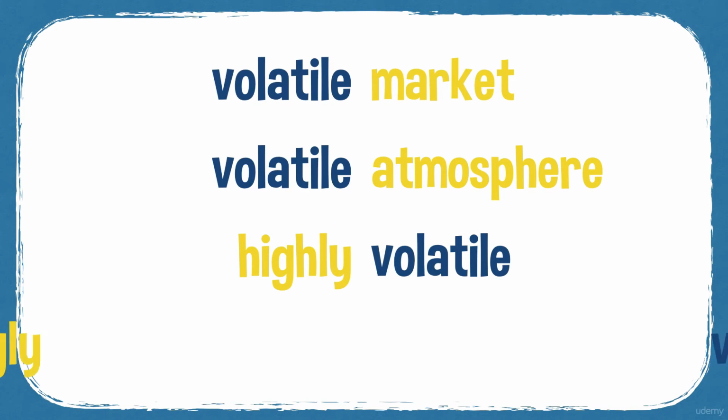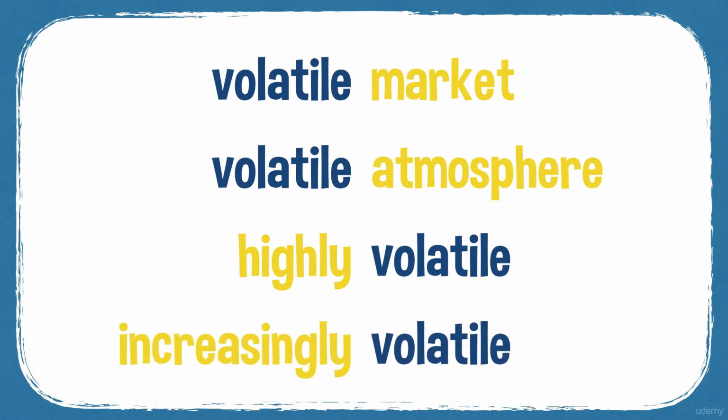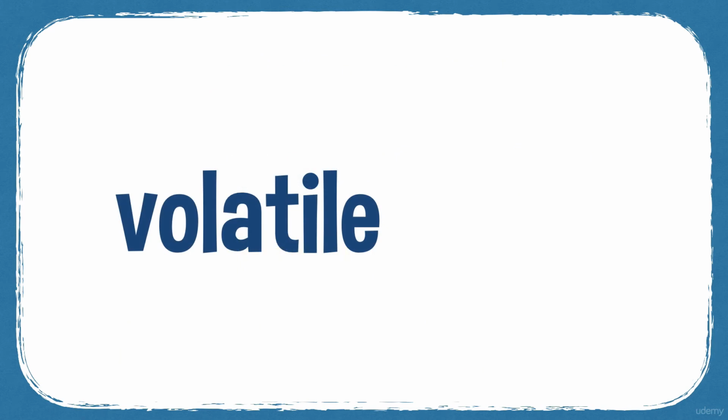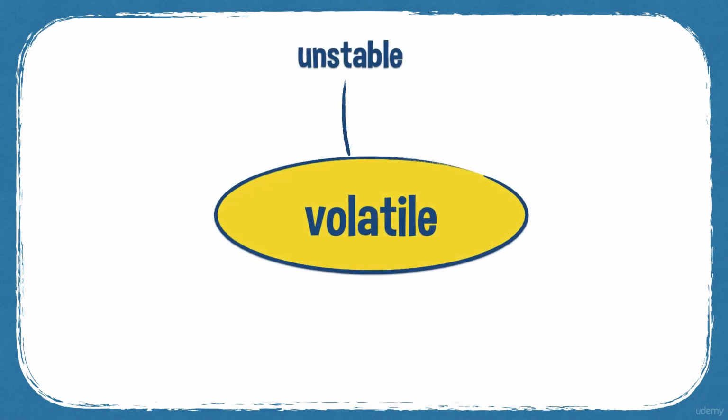Things can be highly volatile, increasingly volatile. And the noun form of volatile is volatility. Volatility. So volatile, volatility.